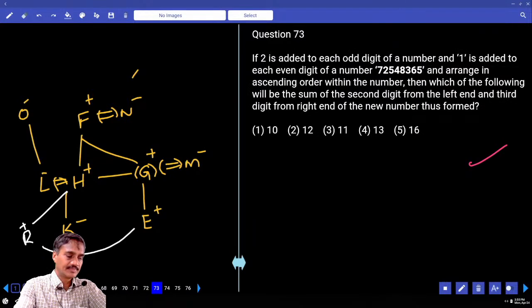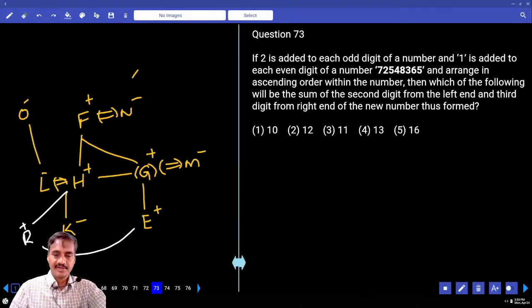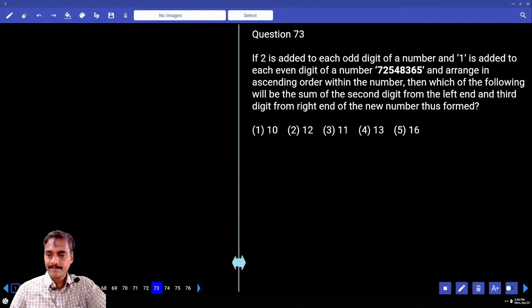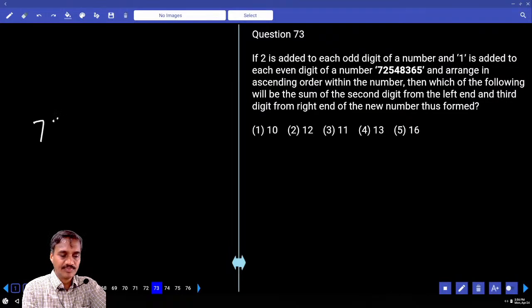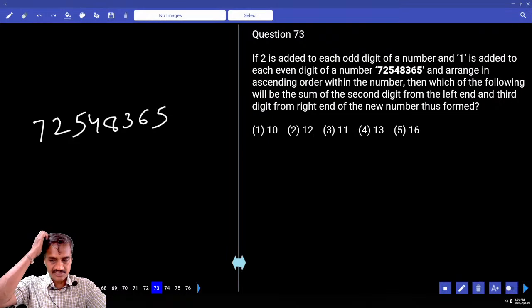Then 73. Now 73, if 2 is added to each odd digit of a number, what is the number we have? 72548365. Now 2 is added to each odd digit and 1 is added to each even digit, and they are arranged in ascending order. What is the sum of the second digit from the left and the third digit from the right?